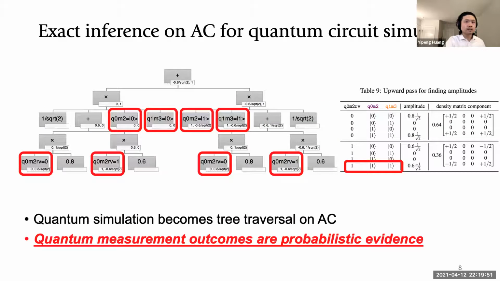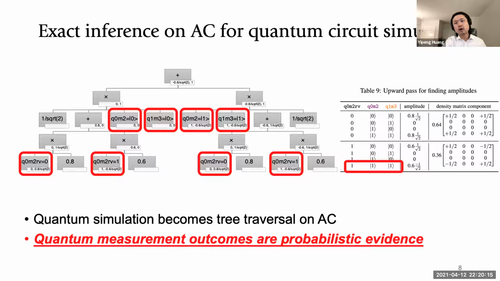This is an arithmetic circuit. And the fascinating thing about this representation is you can plug into the arithmetic circuit different possibilities that you want to simulate in the quantum circuit and follow the operations dictated by the compiled representation. And from this, you can calculate the correct probability amplitudes for quantum circuits.